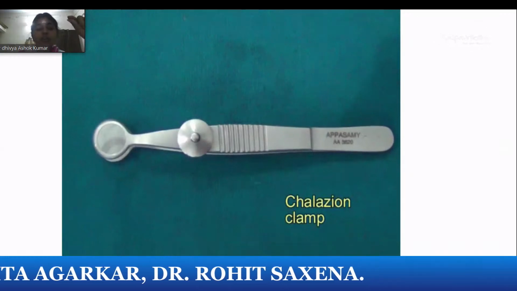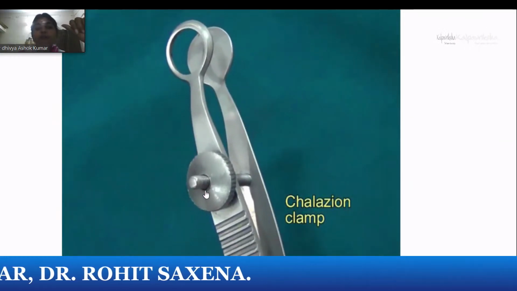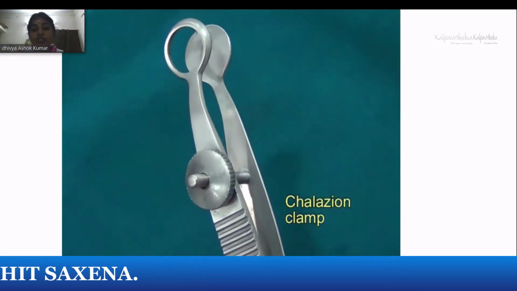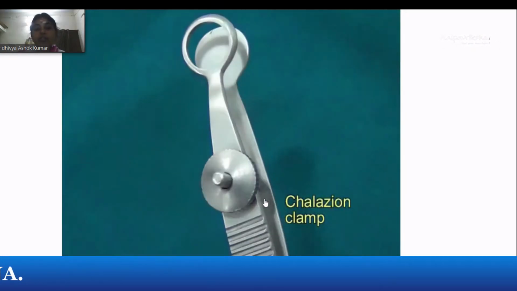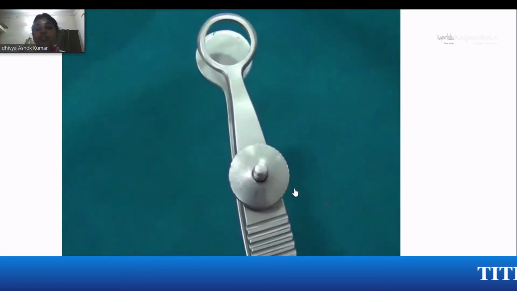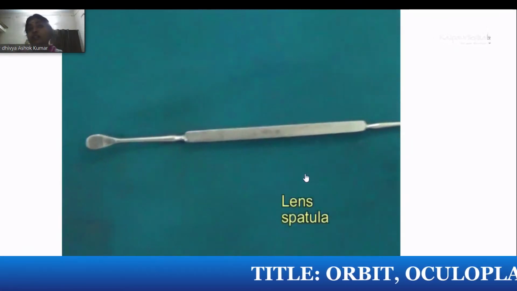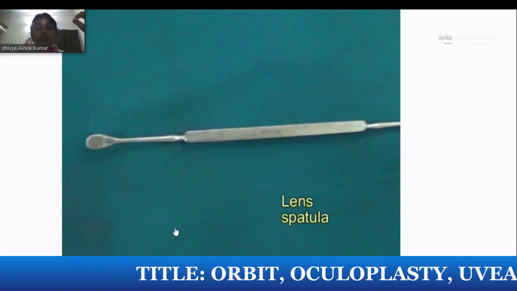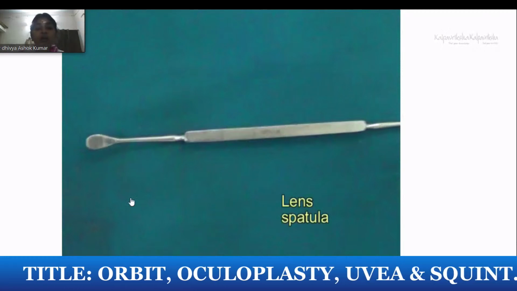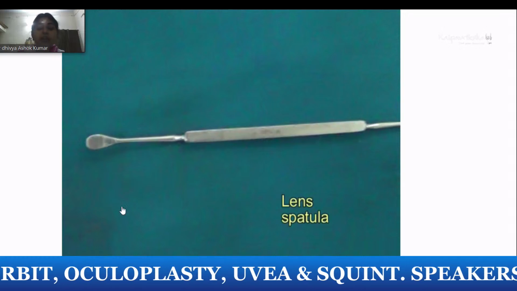They might be asking when you do a chalazion removal, what are the precautions you take. You make an oblique incision, and sometimes you have to make cruciate incisions. You remove the tarsal tissue for biopsy in recurrent chalazions, especially in elderly patients. You have to rule out a meibomian gland carcinoma. These are the questions related to that.